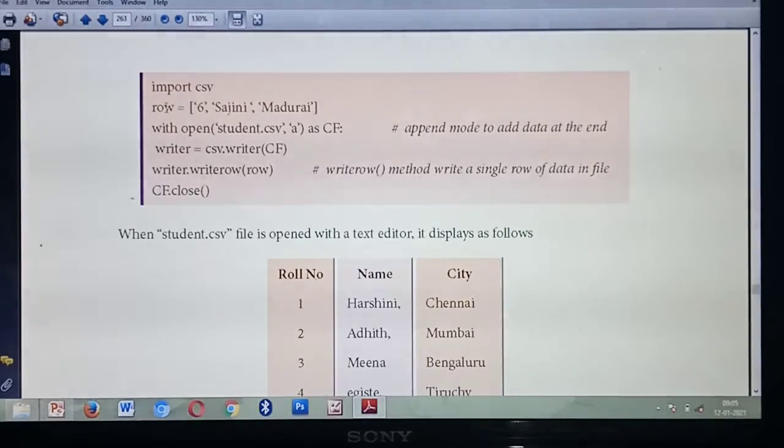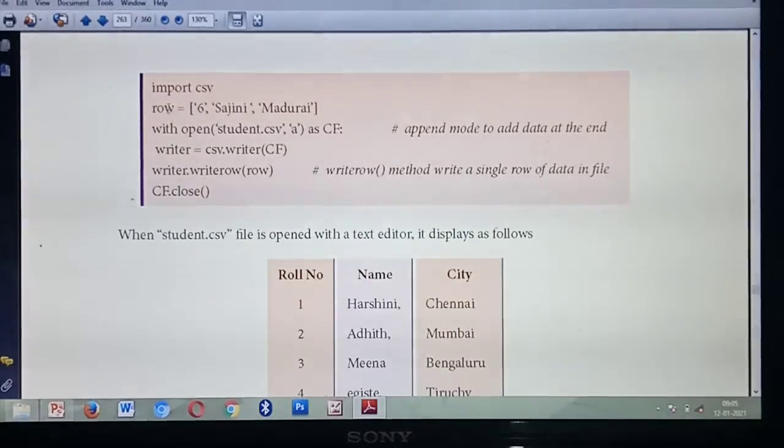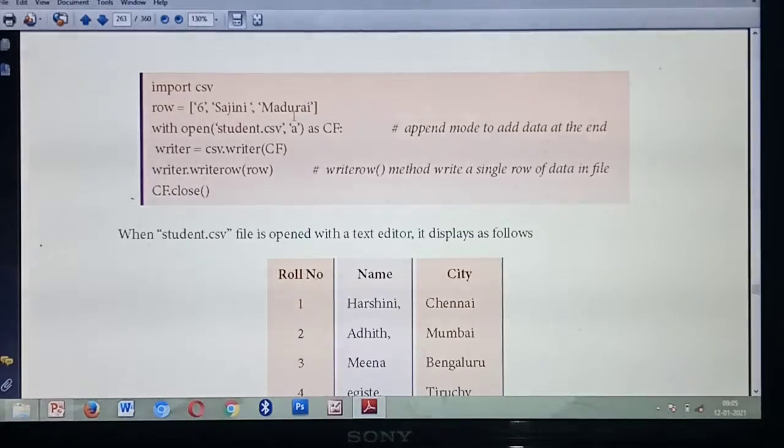First, what's the step? The first thing is the header file, importing the header file. So import csv. Listen. Row equal to 6, Sajini, Madurai. So you are going to add a new row. What's the row? Row equal to 6 of Sajini Madurai. Listen, for that, what's the first thing? You are going to open a file.